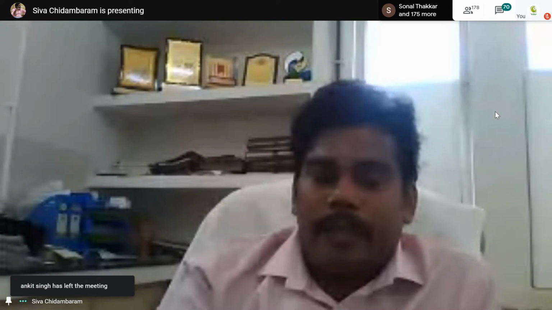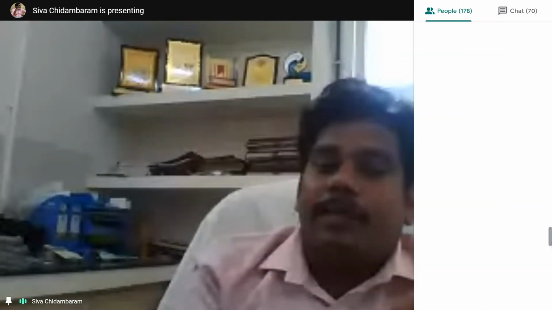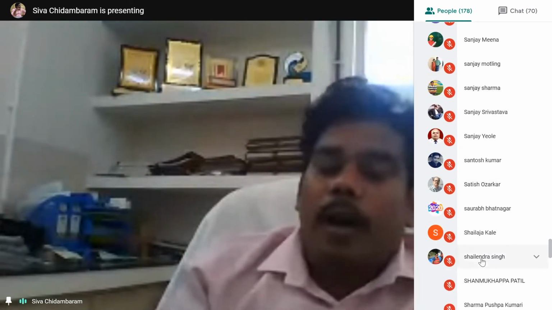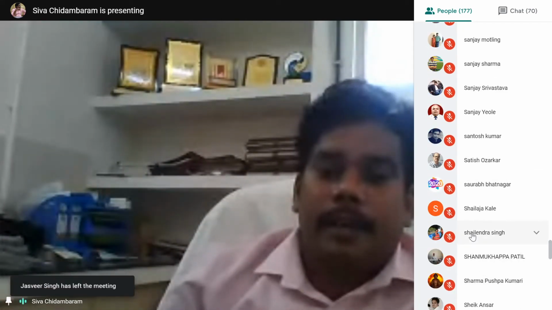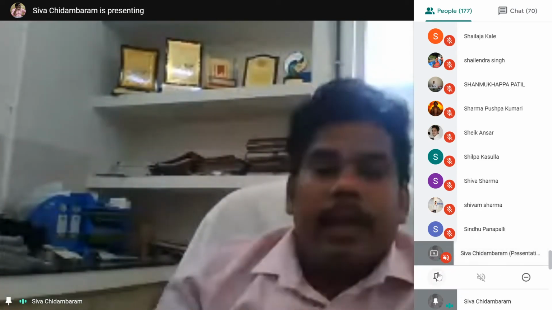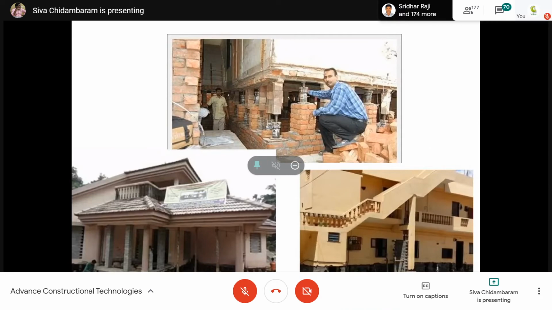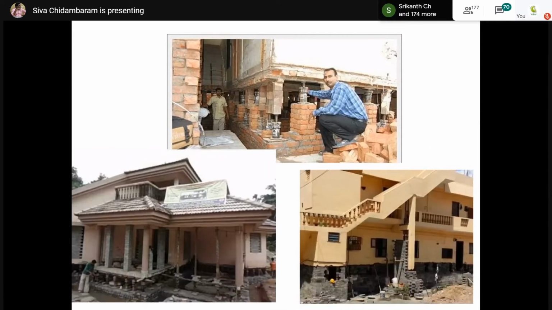You can see here a masonry structure being lifted, and not only lifting, if you have enough space, it can be moved horizontally. For example, if I have my building at location X, I want to move it to X plus 2. That is also possible. Similarly, Y plus 2 is also possible. And now we have the technology, so lifting is not an impossible thing in India right now.